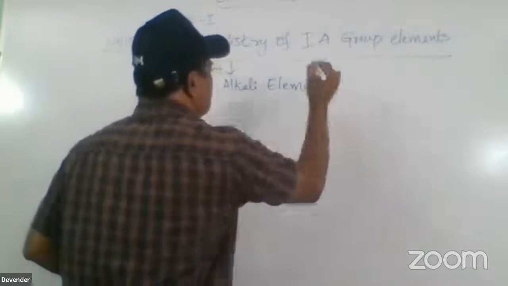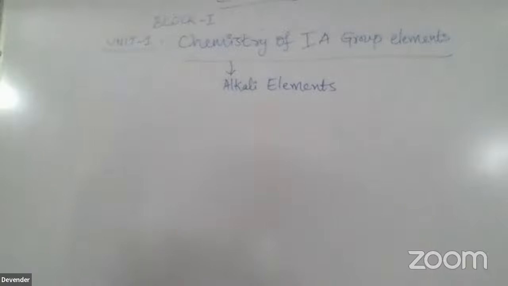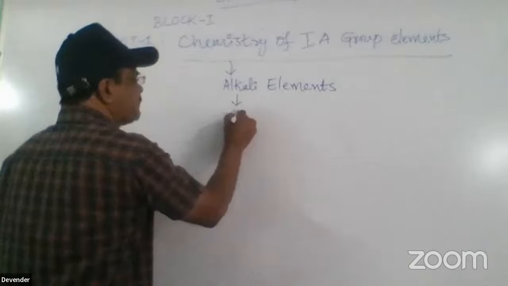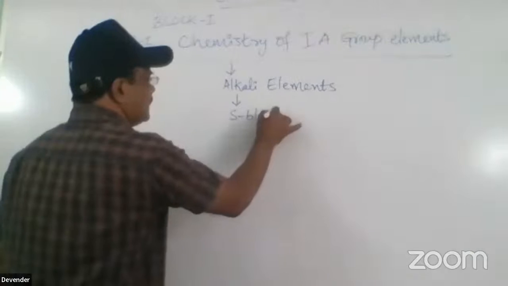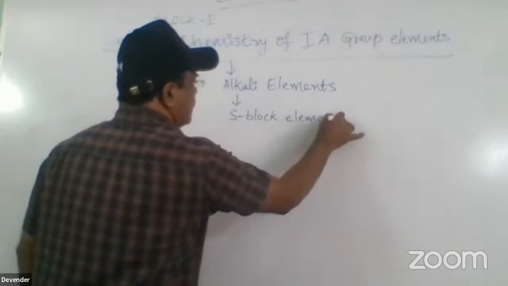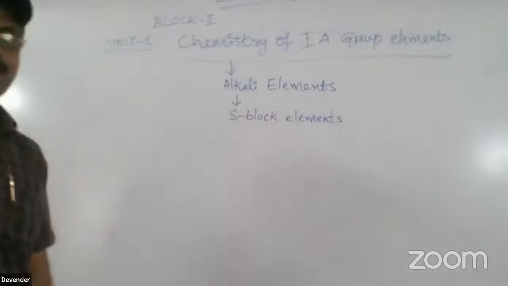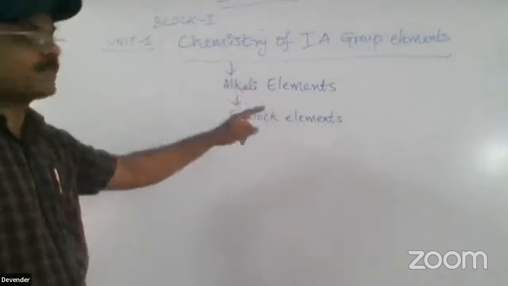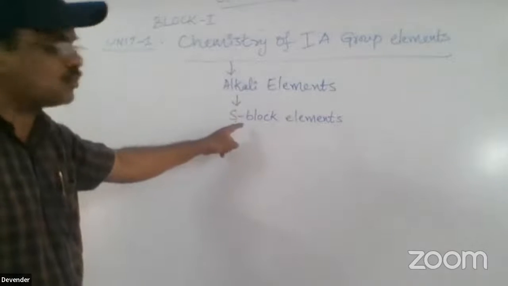Right? These alkali elements, the first A group elements, belong to S block elements. See, these are the questions which are asked in the examination. What do you mean by the first A group? It is also alkali element. First A group elements belong to which block?